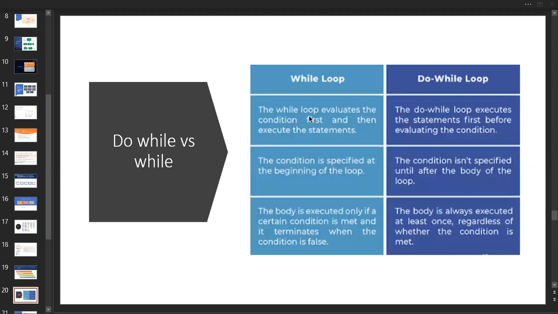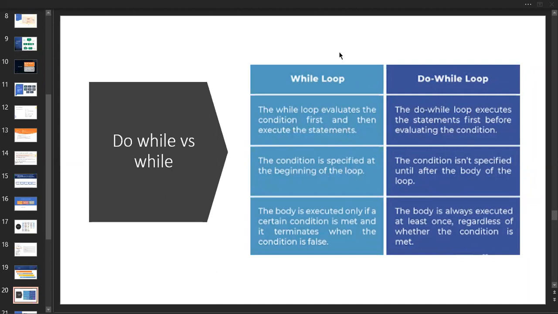Okay, so as we discussed in the last session, the main difference between a while and a do while loop is that a while loop starts with the condition. In a do while loop, the block starts first, and after that it goes for the condition, and based on the condition the remaining loop will continue. So this is the main concept of while and do while.